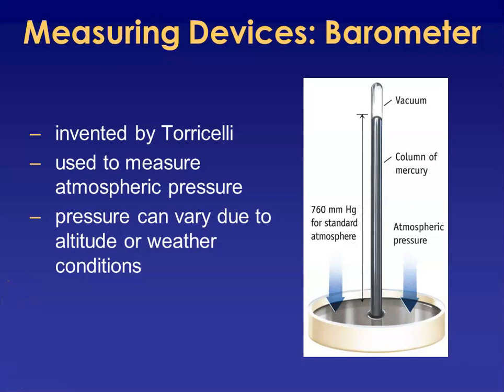So, speaking of pressure, Torricelli was known for inventing the barometer, which is used to measure your atmospheric pressure. It uses mercury that will rise based on that atmospheric pressure. And when you are at sea level, at standard pressure, 1 atmosphere, it will rise 760 millimeters of mercury. The pressure that the atmosphere is applying pushes that liquid up into the barometric tube.